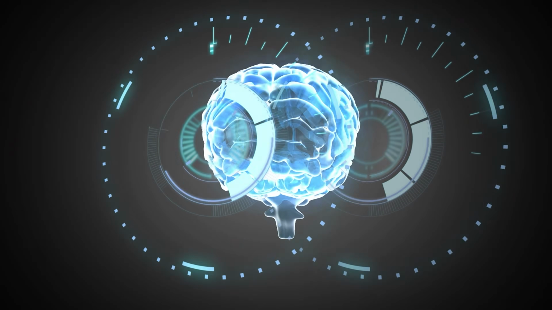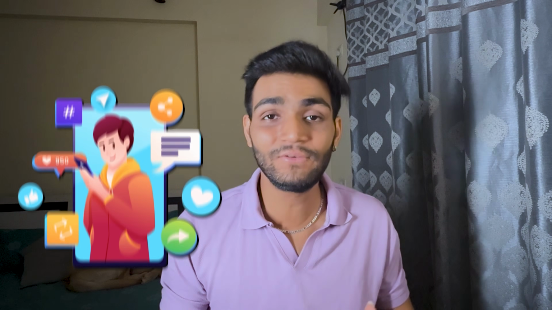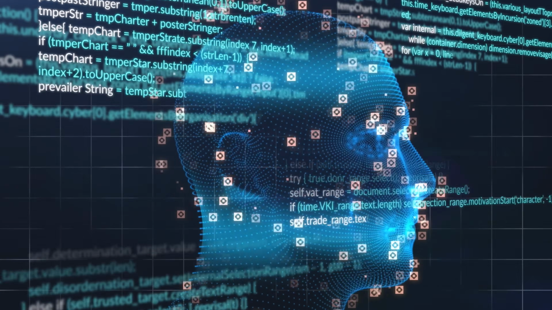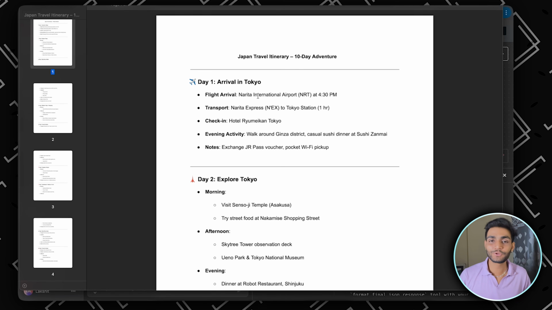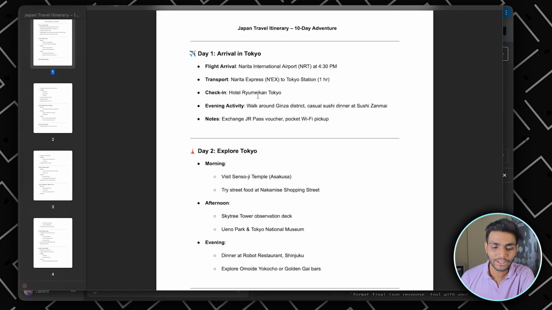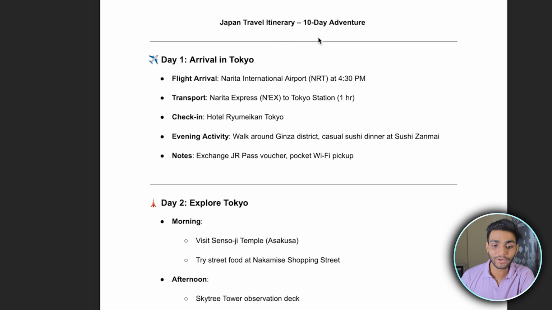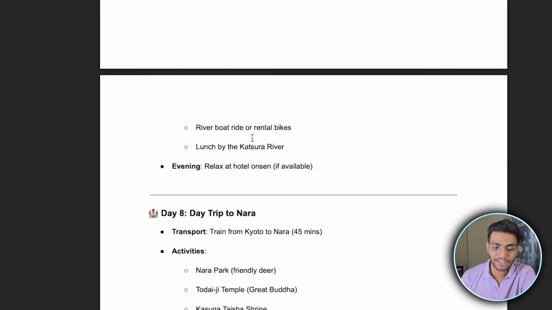So today we are going to make our LLM model smarter by giving it our own personal data, whatever chunks of data you want to train your LLM model on. Let me show you my itinerary. This is the itinerary which I created using ChatGPT for this demo purpose only. As you can see, this is the itinerary for a 10-day trip, from day 1 till day 10.